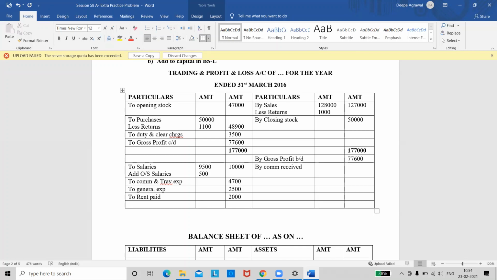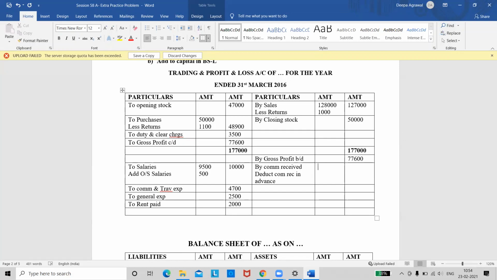And we have an adjustment for this. What are we doing with the adjustment? Are we adding or deducting? We are deducting, right? Deduct commission received in advance. Okay. So commission received is how much? 4,000. And what is the adjustment amount given? The one which we received in advance? 600. So outer column it becomes 3,400. Right? So we have taken all the entries in the trial balance.